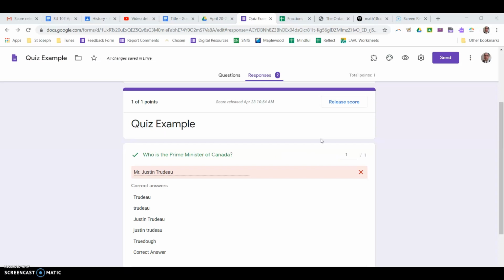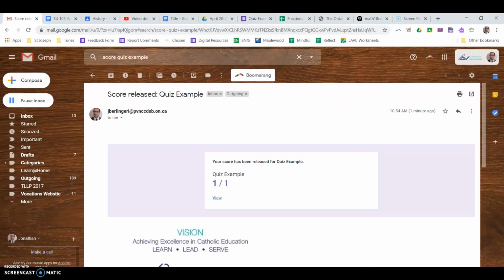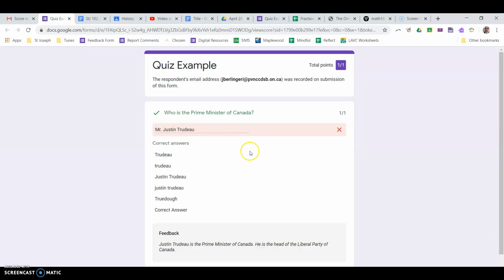And then once the scores are released, I can go find my response in my email. So I've opened up the email here. This says score release quiz example. I'm going to click view. And this is going to be the same form submission page that I saw before, but I've just got to go a long way to get it. So there we go. So now it says it's correct, even though it says this was wrong, because it shows me what all the correct answer options were.